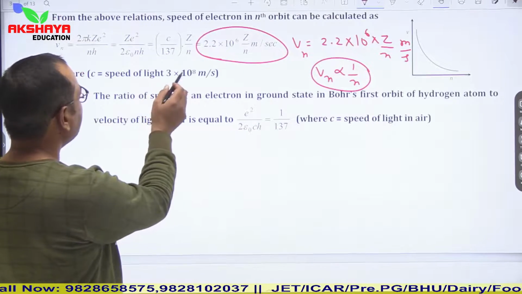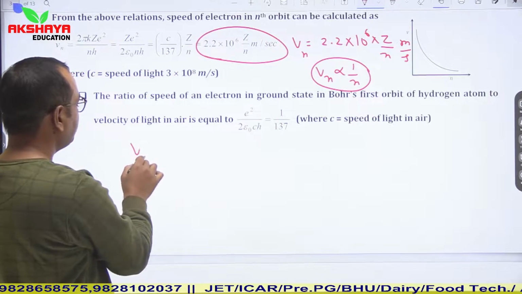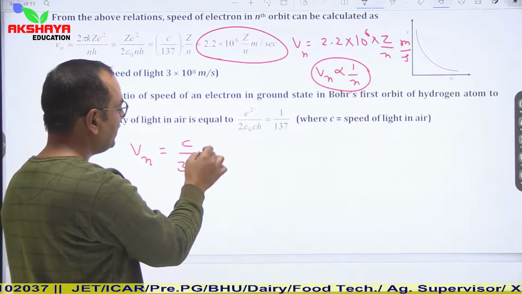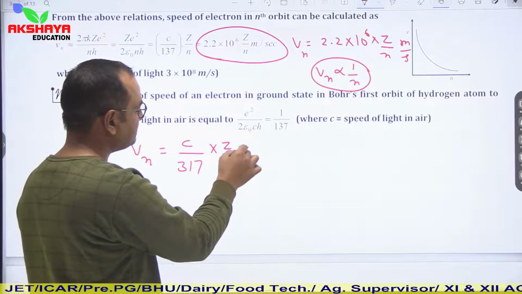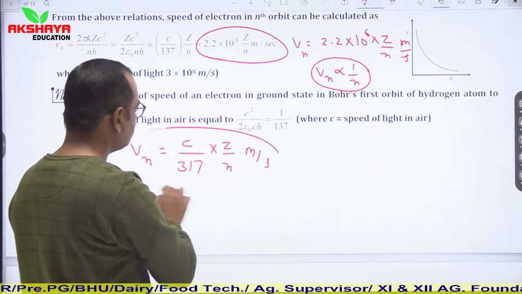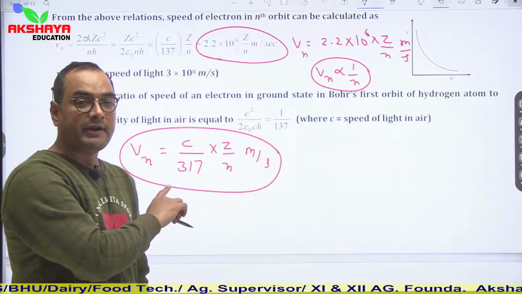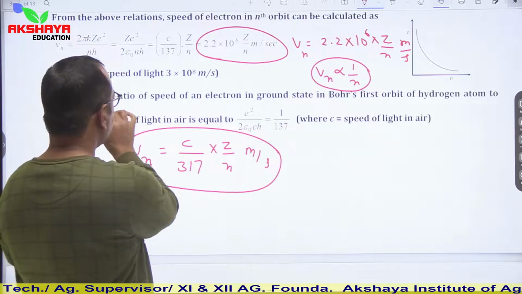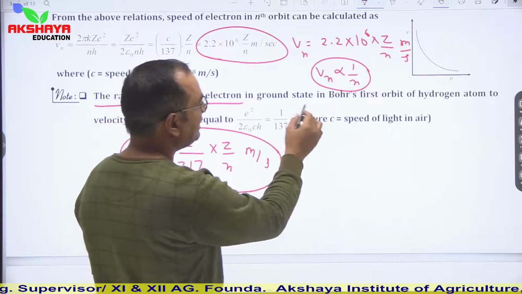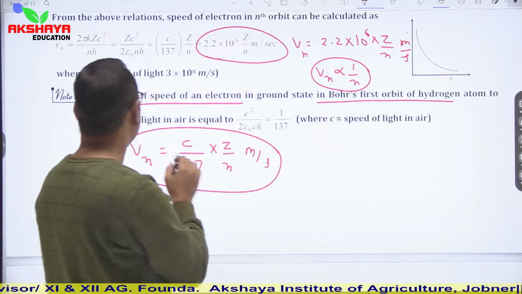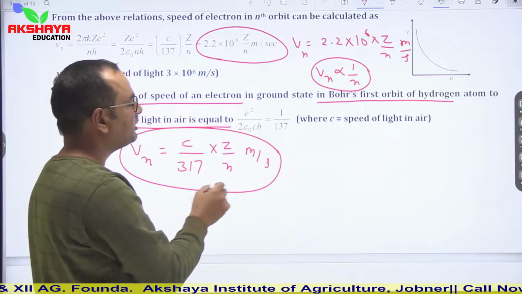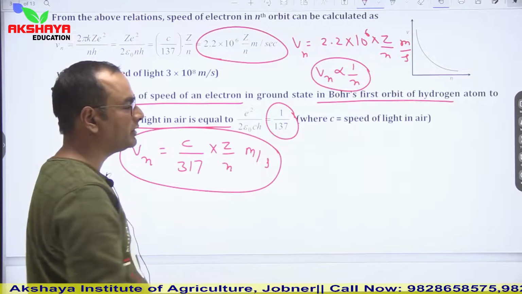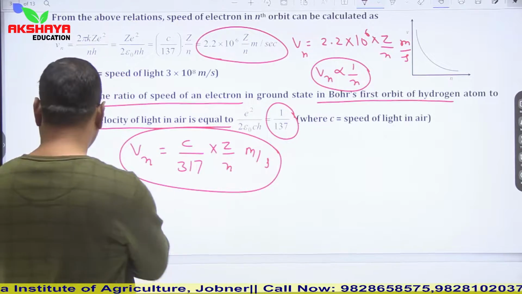Now if we give the relation of this velocity in terms of the speed of light, then it is c upon 137 into Z upon n meter per second. So this is also the speed of the electron in the nth orbit in terms of the speed of light in vacuum. The ratio of the speed of an electron in the ground state, in Bohr's first orbit of hydrogen, and the velocity of light is equal to 1 upon 137. So here we can say that it is equal to 1 upon 137 in the first orbit.